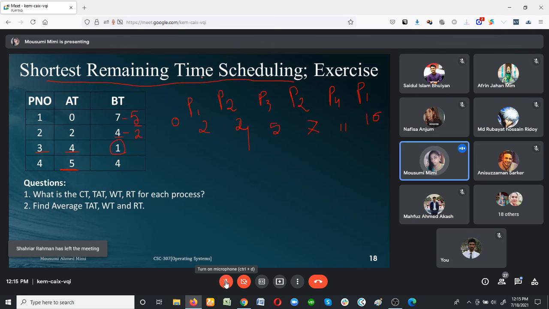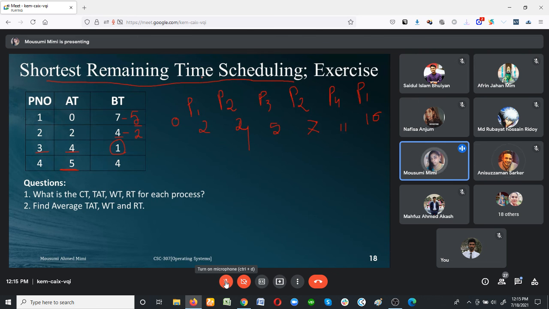Whenever the processor follows the preemptive scheduling algorithm, especially shortest remaining time scheduling, at that point of time it needs the smallest